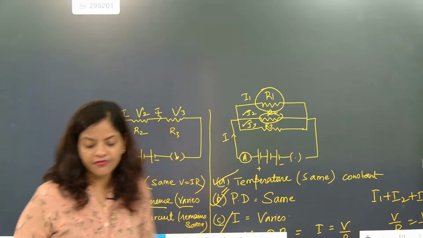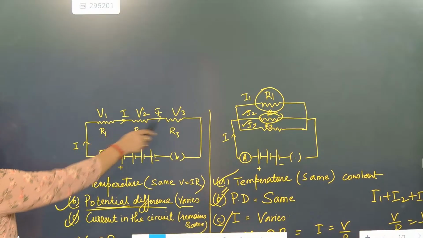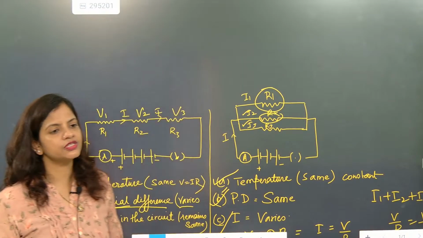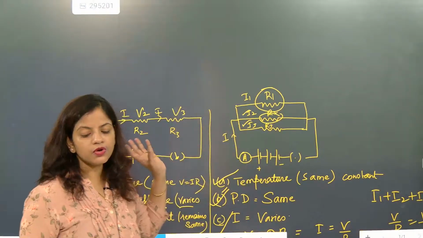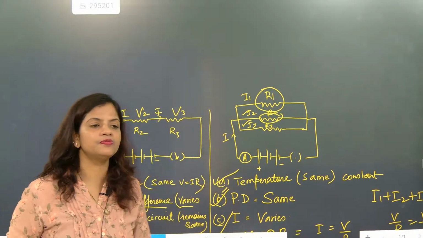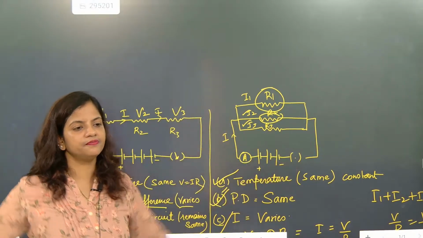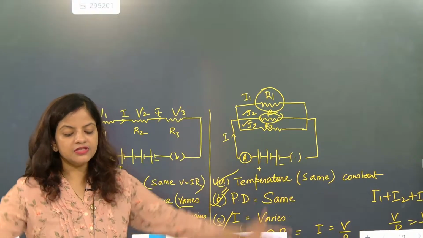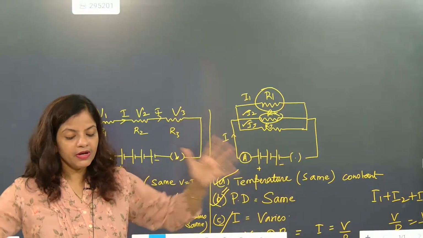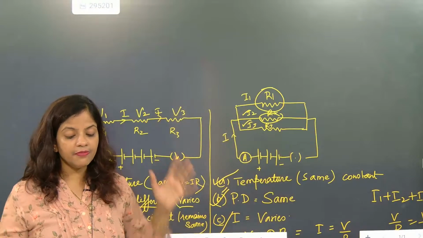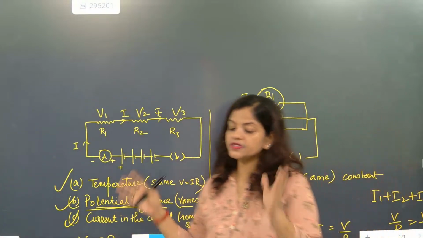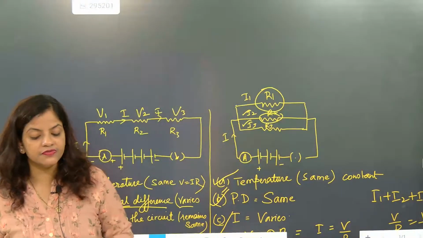So that means if here I am going to connect 10 bulbs in a parallel connection, and if I am going to connect 10 bulbs in a series connection, what is the difference between them? What is the difference in connecting 10 bulbs in parallel and 10 bulbs in series?